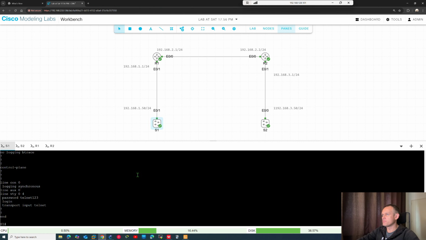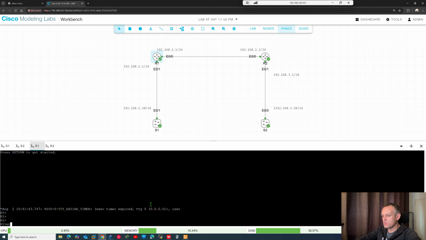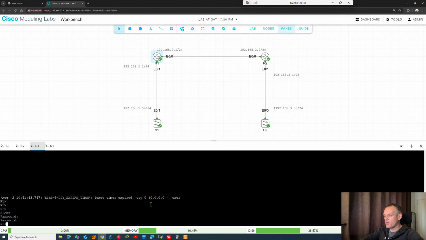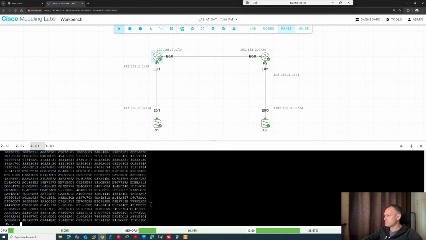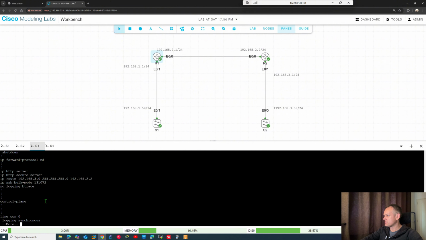Telnet is easier to check. Router 1, for example. Enable, this one, enter. You can see, for example, for the router just two interfaces and an IP route to the third network.